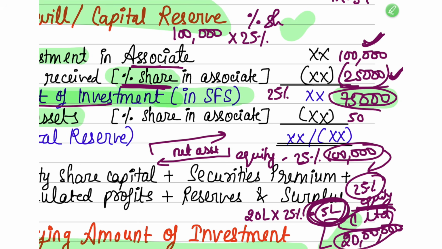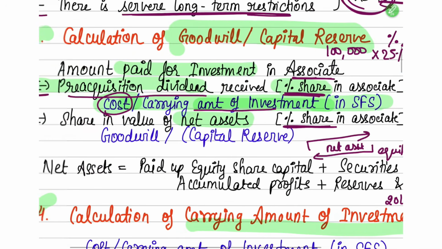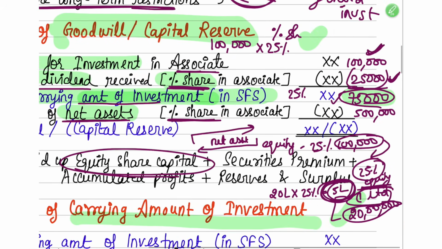So that means how much is your share as an associate in the value of net assets, or in simple terms, in the equity share capital of the associate? Take that. You paid 75,000, you got 5 lakh rupees. So you got extra here.